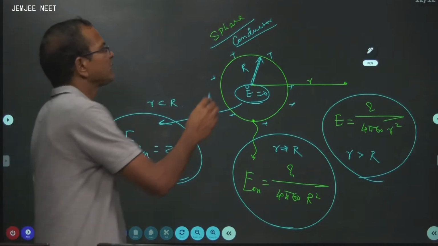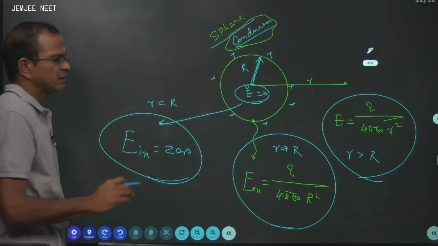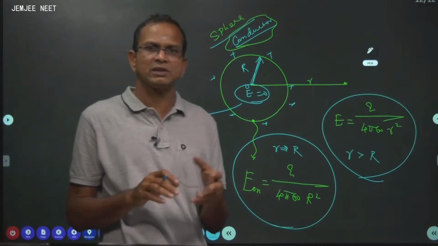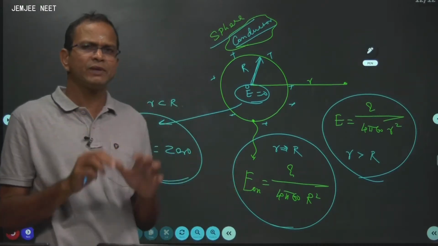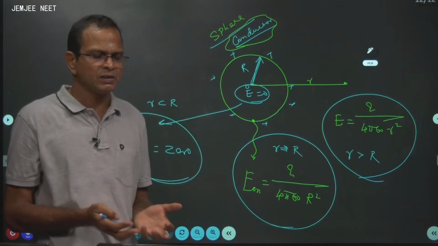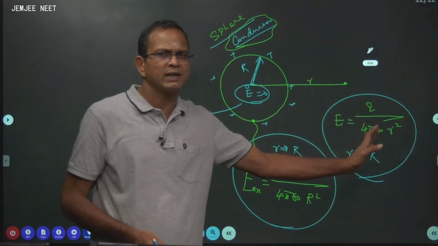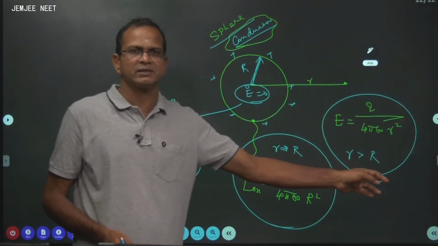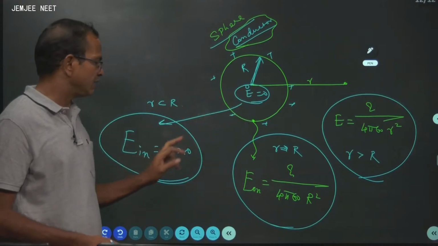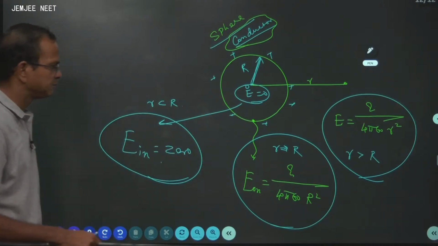So this is what it means for a conductor. The conducting sphere does not hold any charge inside the volume of the body. Every charge that you give stays only outside the body, just on the surface. Therefore, on the surface you will get the maximum electric field. Outside, of course, it behaves like a point charge and the electric field decreases. When you go inside, the electric field is 0.